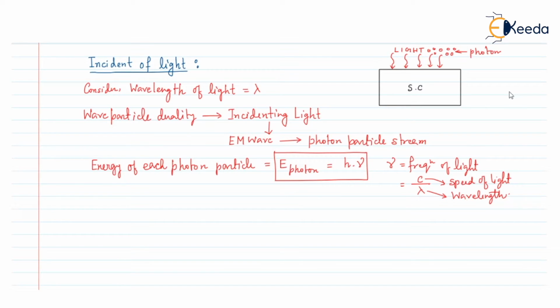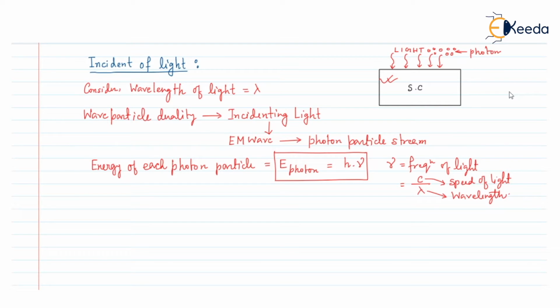Now, when these photon particles are incident on this semiconductor, they can be absorbed, or they can be transmitted through the semiconductor.